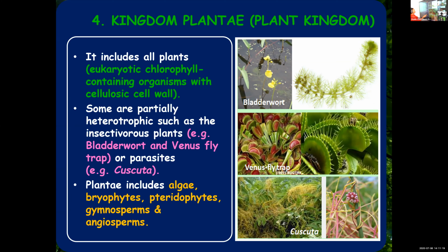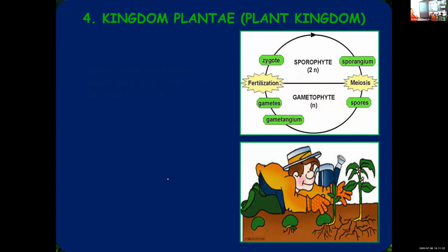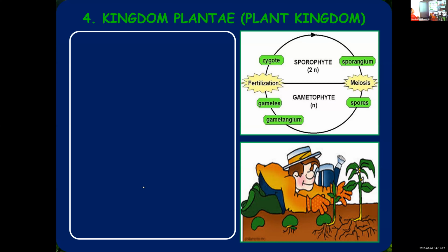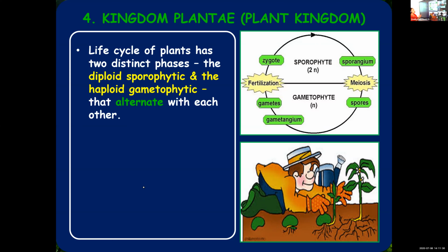Another important aspect of plant kingdom is alternation of generations. In the life cycle of plants, they have 2 distinct phases. One is the diploid sporophytic phase, and the other one is the haploid gametophytic phase. And these 2 alternate with each other, which means the sporophyte will give rise to gametophyte, and gametophyte will give rise to sporophyte.